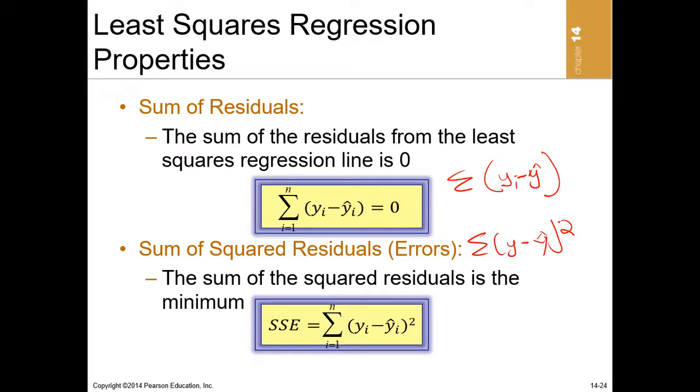This is called the sum of squared residual error. Here it is the sum of residuals, but when you square it, it becomes the sum of squared residuals.